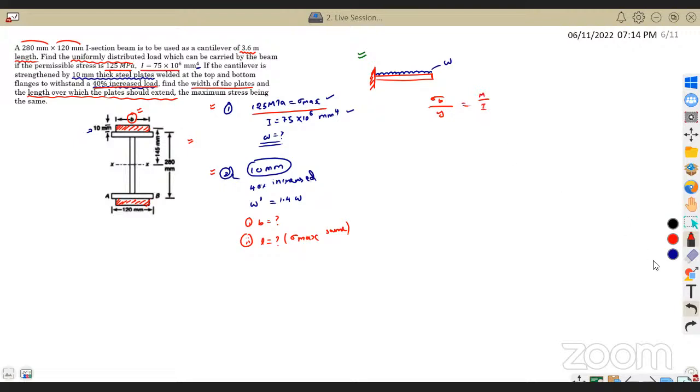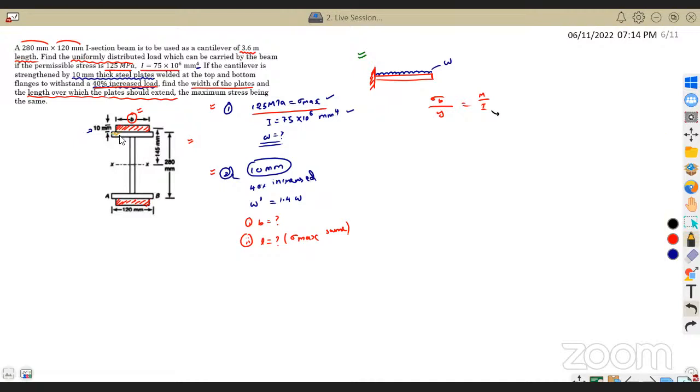See, in this case, I'm not changing the I value, which is fixed. In the first case, I'm not introducing the plate. In the first case, there is no plate. Only the I section was there. If you want more clarity, I will shade it down. Okay, this doesn't look good.